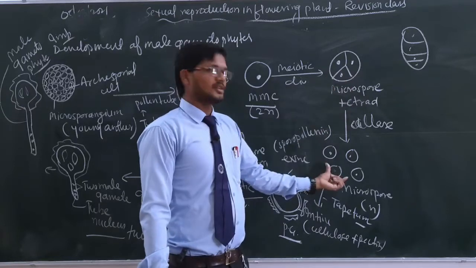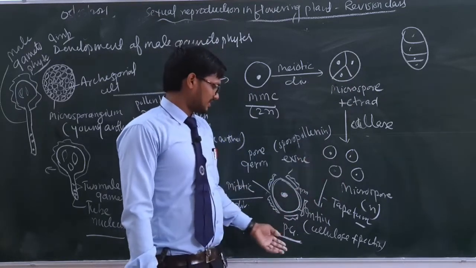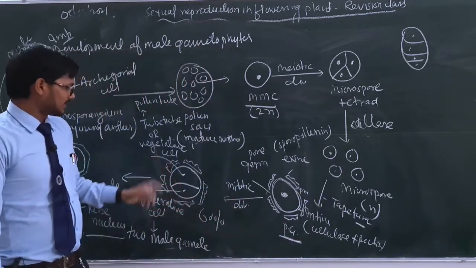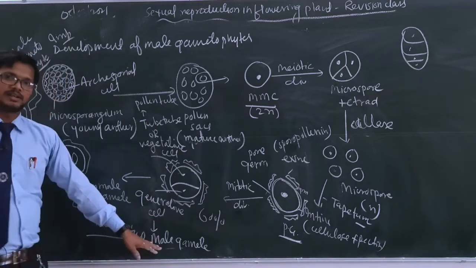All these microspores will be separated by the callase enzyme. Then after there will be secretion of the exine and intine. Now this microspore structure will change to pollen grain, and now pollen grain by means of the mitotic division will form 2 cells, vegetative cell and generative cell. Vegetative cell will form pollen tube and generative cell will further divide to form the 2 male gametes, resulting in